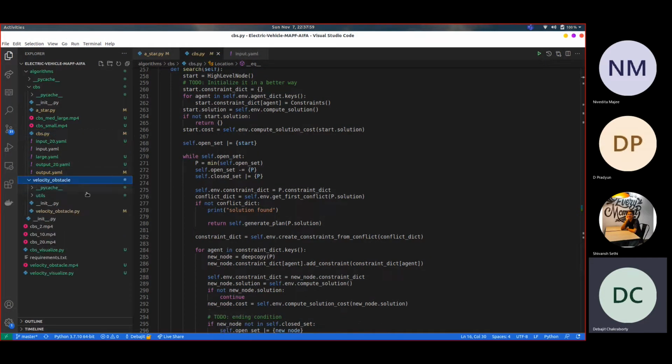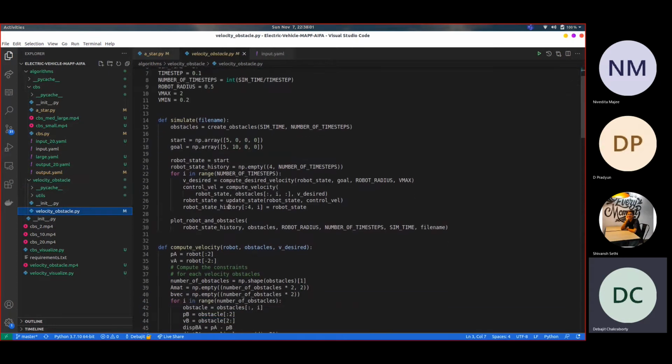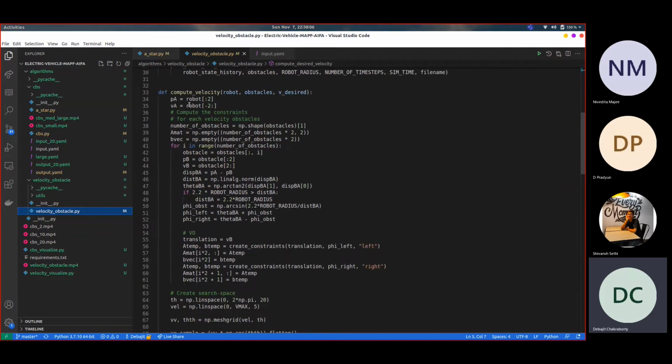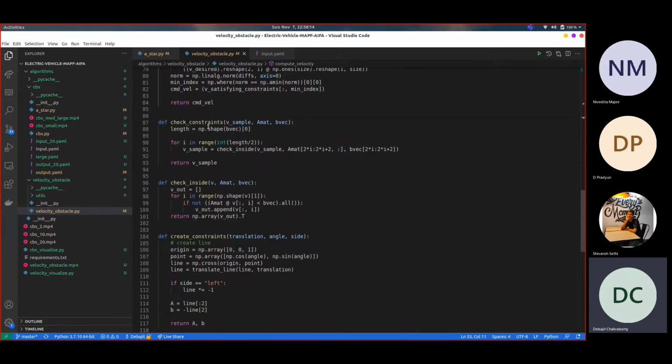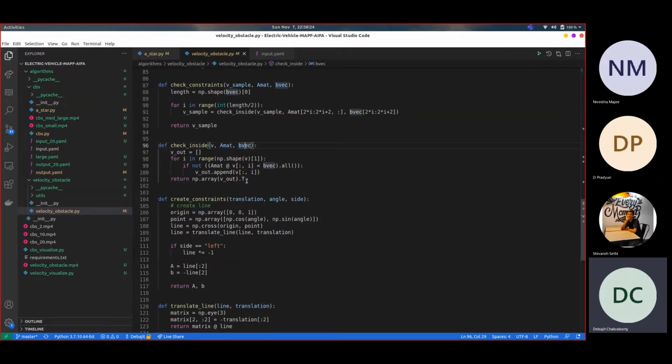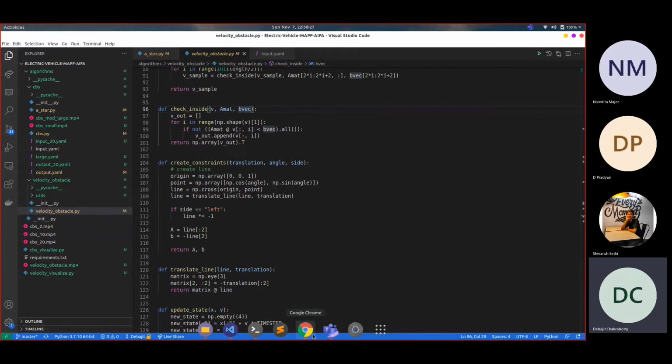The code is very simple. We have a very basic simulate function that is just for creating the video, and compute velocity, which computes velocity based on the union of all the other agents' velocities. It also uses some other functions like check constraints and create constraints, which it uses when we are actually having a conflict in our solution. So then it creates a constraint and resolves it. And finally, we will be moving on to the results.